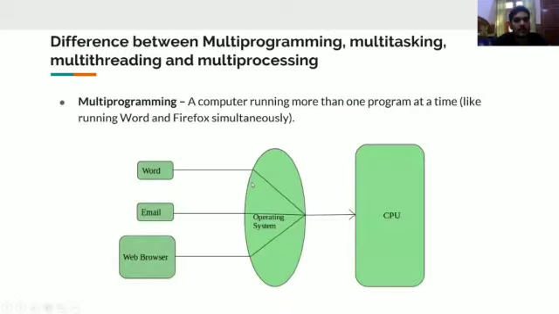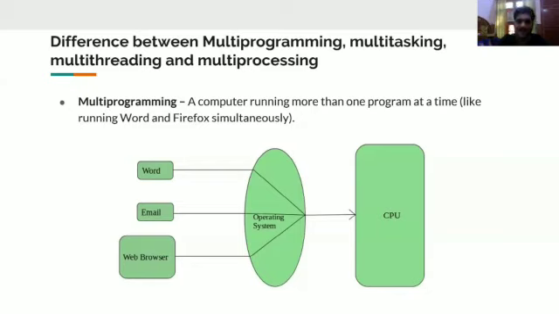Okay, now comes a pretty basic but, I guess, important topic which you should know, and I'll walk you through this. You should know the difference between multi-programming, multitasking, multi-threading, and multi-processing, right? So what is multi-programming? Running multiple applications on a system at the same time is known as multi-programming.